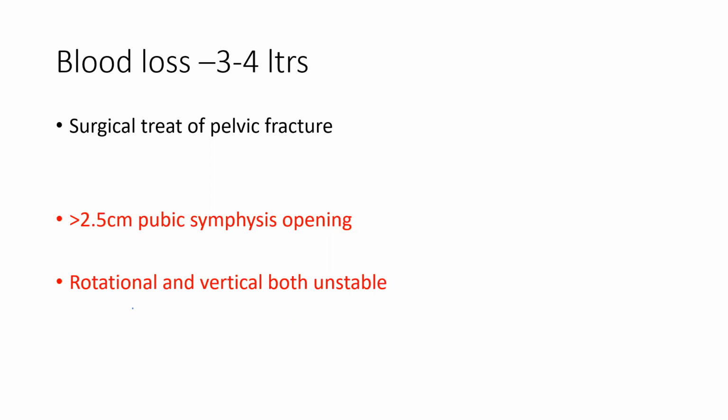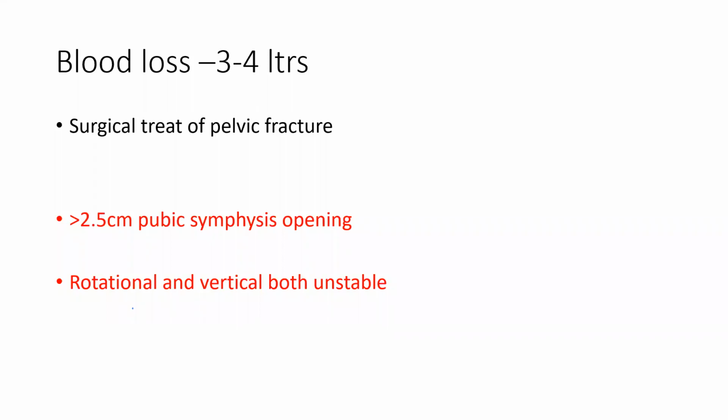So with any fracture of the pelvis, you have to remember severe blood loss would be there. The patient will become hypotensive, so you have to contemplate that blood loss amount. Usually 3 to 4 liters goes into that. Then, when you treat, there are two types of treatment in pelvic fracture: one is conservative, one is surgical.